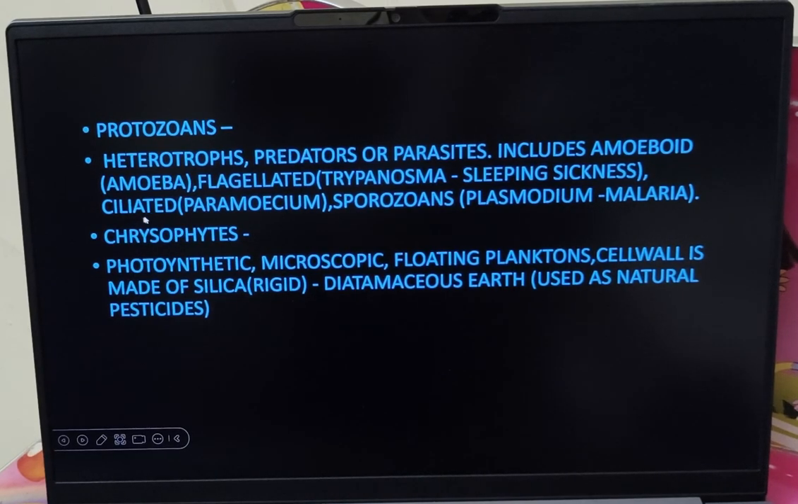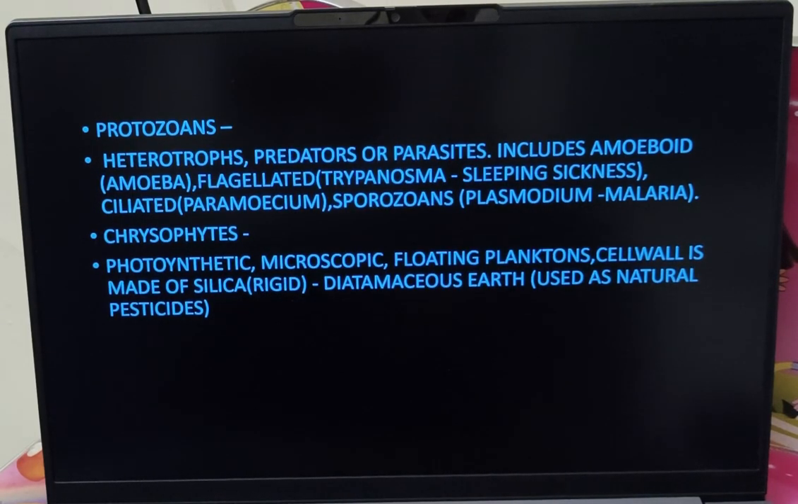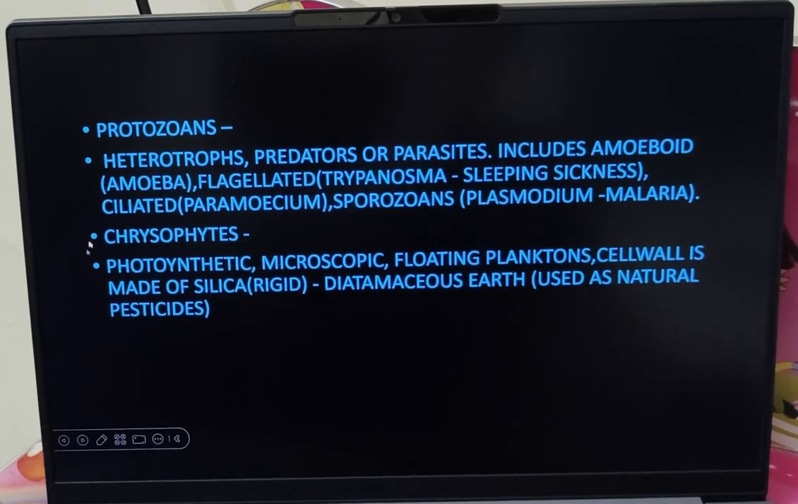Then the third type is ciliated. So few organisms are flagellated. Flagella are long structures, whereas cilia are small structures. Example, paramecium. Then the fourth type is sporozoans, which includes plasmodium. Plasmodium causes malaria. So these are the four forms of protozoans: amoeboid protozoan, flagellated protozoan, ciliated protozoan, and sporozoans.